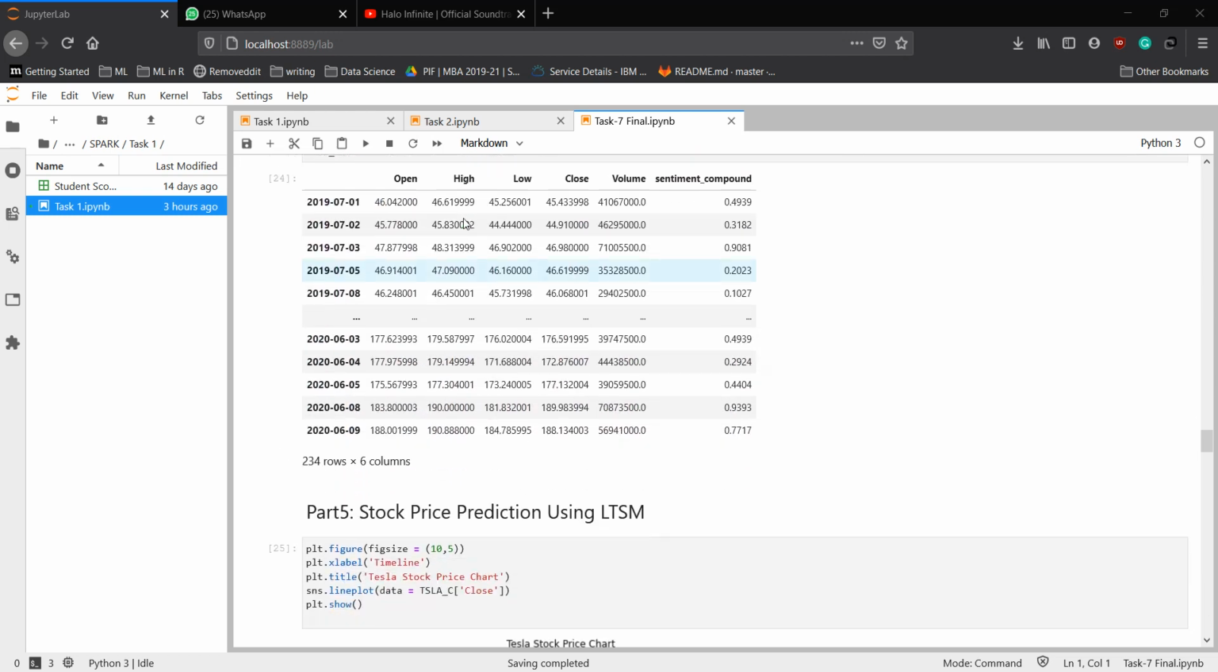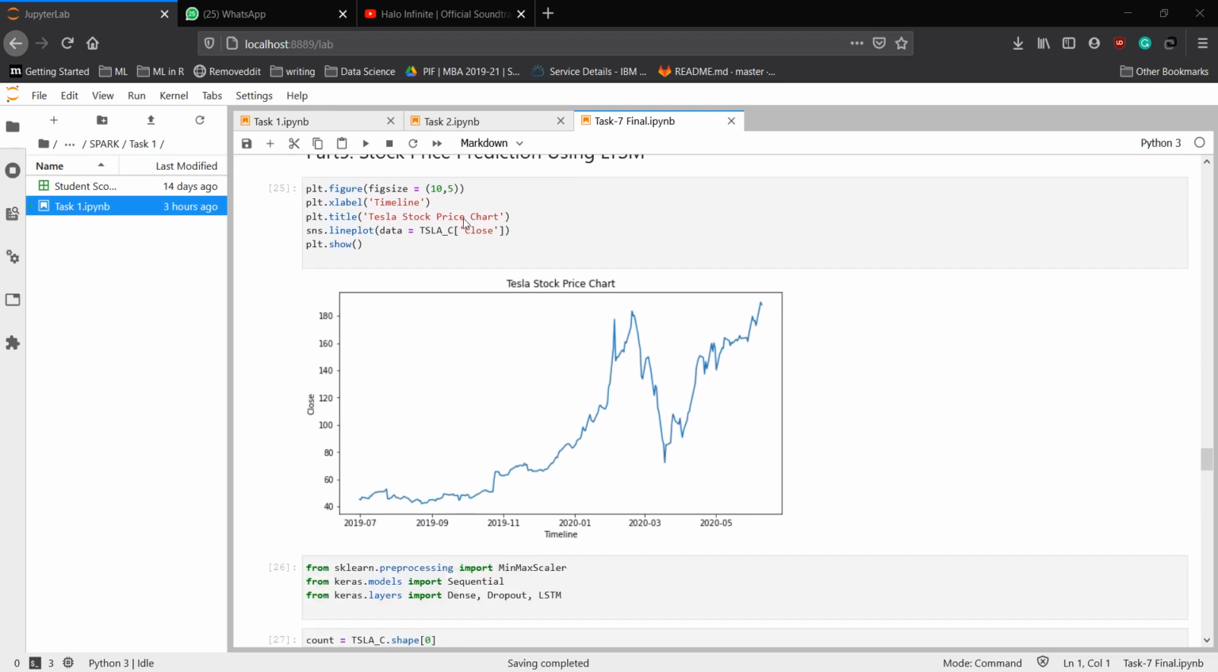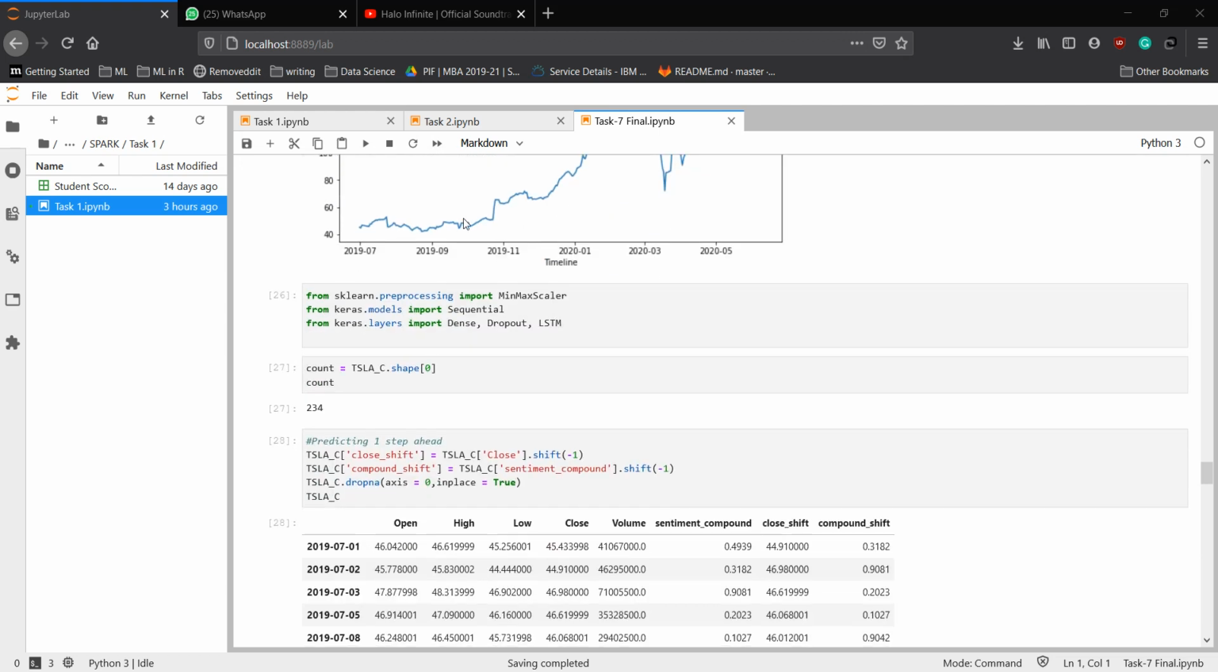For part 5, we finally get to the model building and predicting. This is a simple line plot of the stock price of the data. Now, for this particular model, since prediction is the end goal and close will be our target variable, we will shift the close column and the compound sentiment column by 1 and create separate columns for these new values while making sure to get rid of any NA values generated.